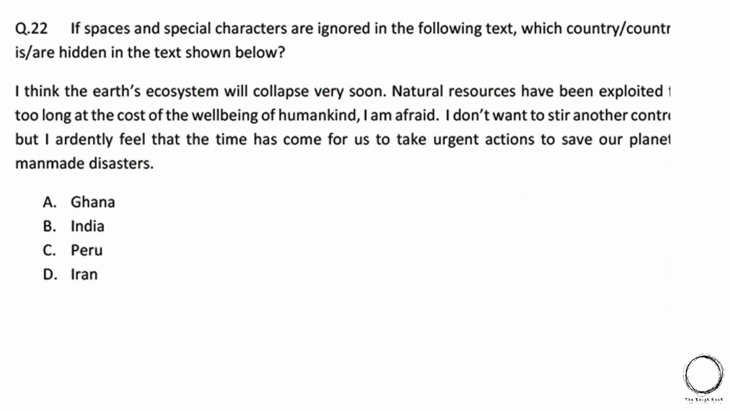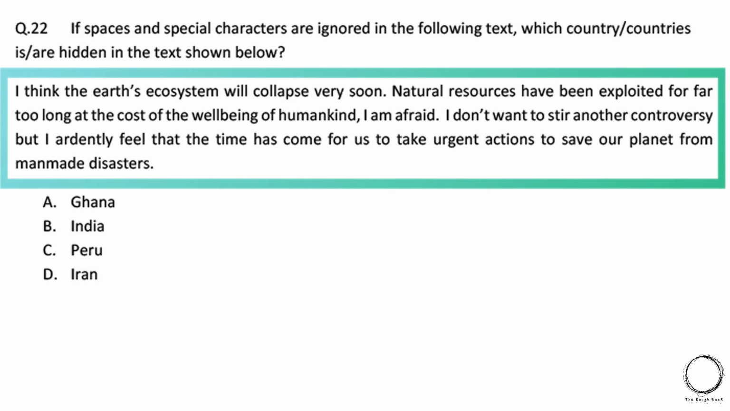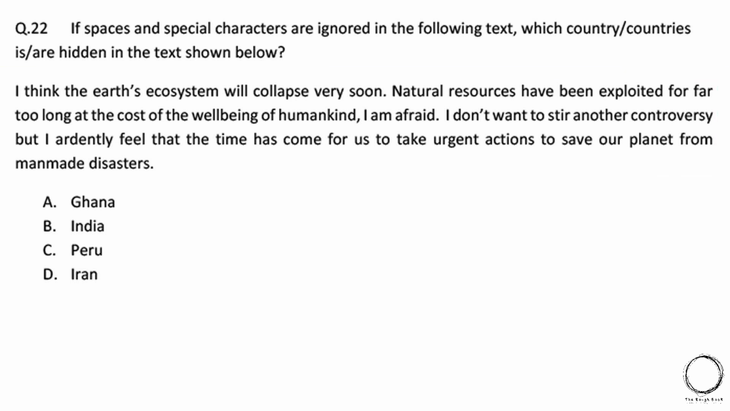Moving ahead, if spaces and special characters are ignored in the following text, which countries are hidden in the text shown below? So this is a tricky question. You can see a paragraph right under the question. In that paragraph, you need to ignore special characters like comma, full stop, space in any characters, and find a country's name, and the options are A, Ghana, B, India, C, Peru and D, Iran.